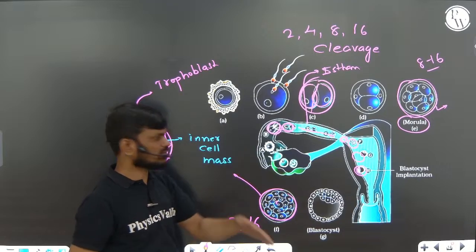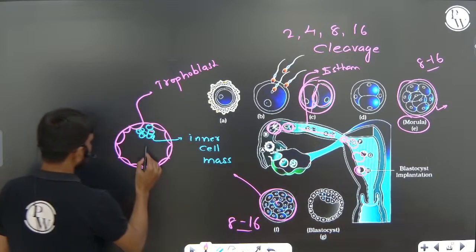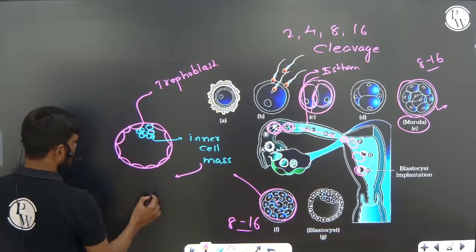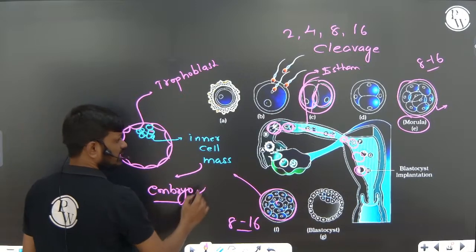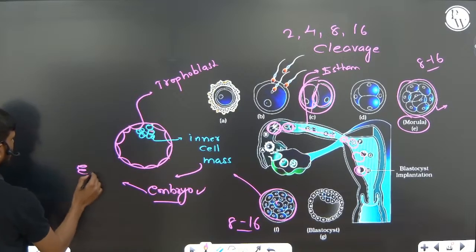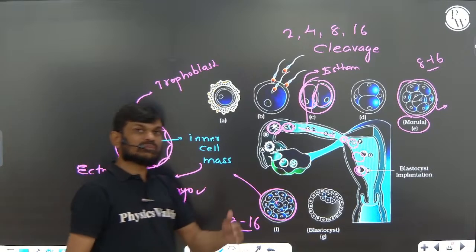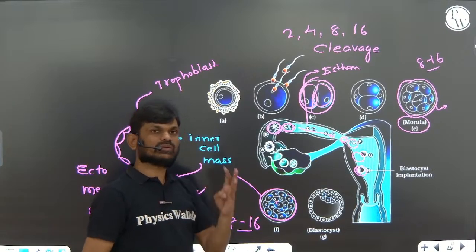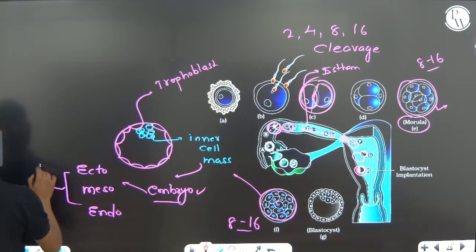But the inner cell mass differentiates into the embryo. The inner cell mass can develop into ectoderm, mesoderm and endoderm layers.